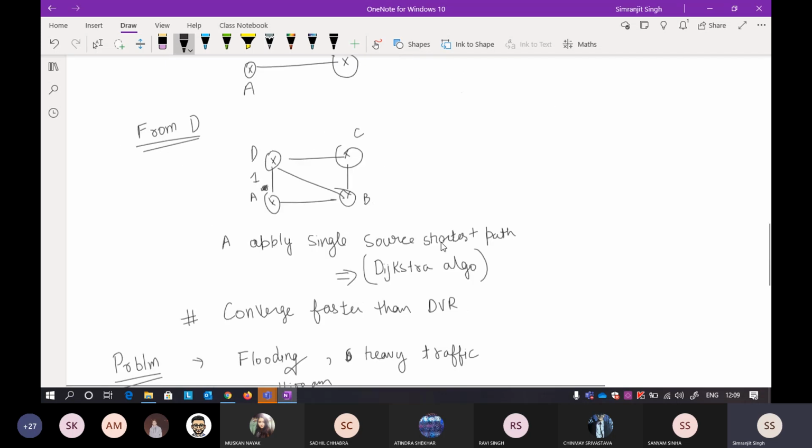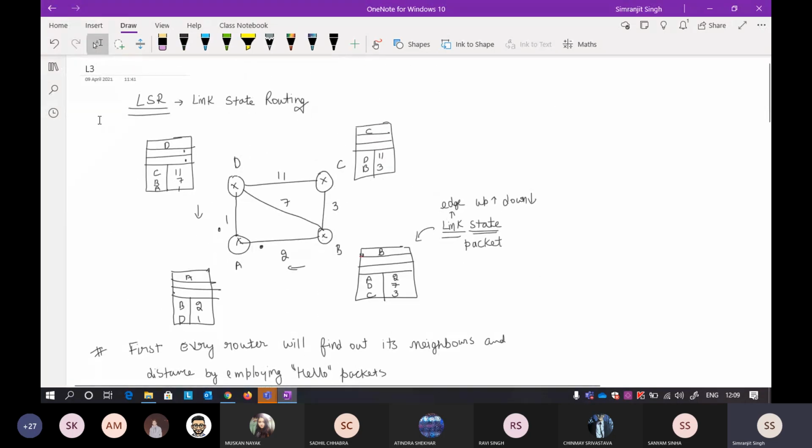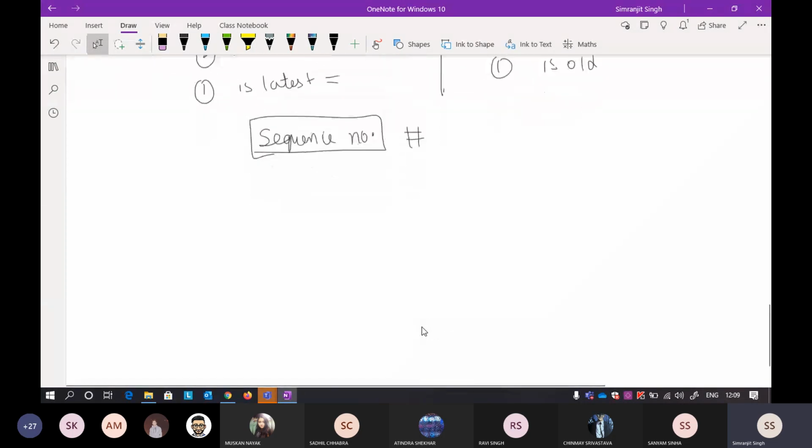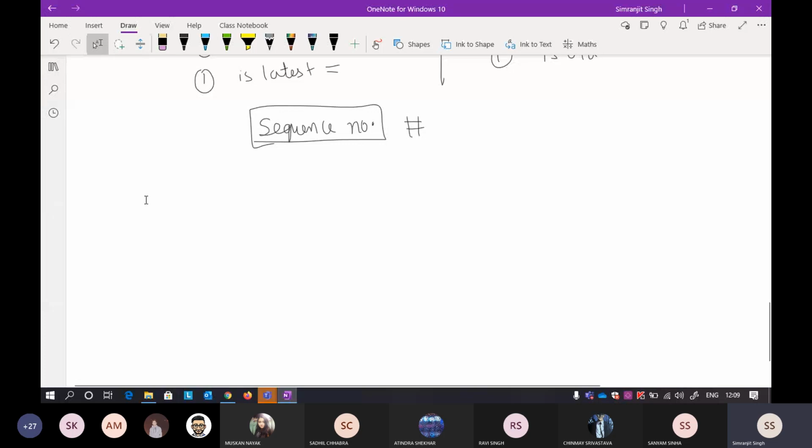Now if I take the same diagram here, I've added one thing. The two things that were empty earlier, now I'll add one thing here. What is the problem with this? Just wait a second.